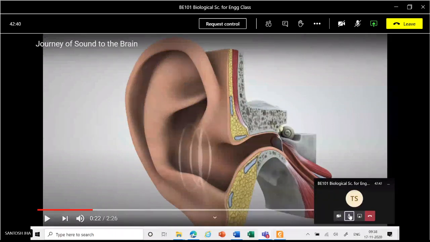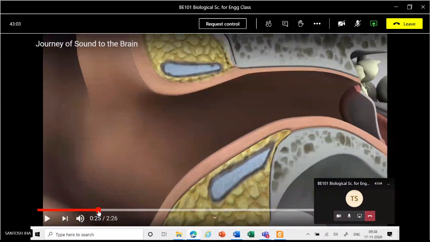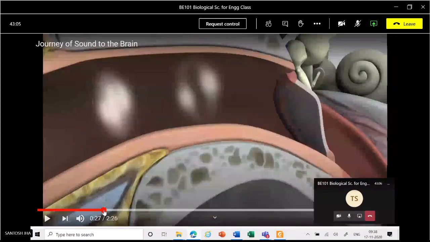Okay, so this is the simplest video to explain the mechanism of hearing, meaning how we receive or interpret or differentiate between different sounds. So basically, as we know, the ear is the specialized organ for hearing. Now, when we receive any signal in our ear, there is a part inside called the eardrum, a membrane-like structure inside the ear canal. When we receive this signal, it gets vibrated.